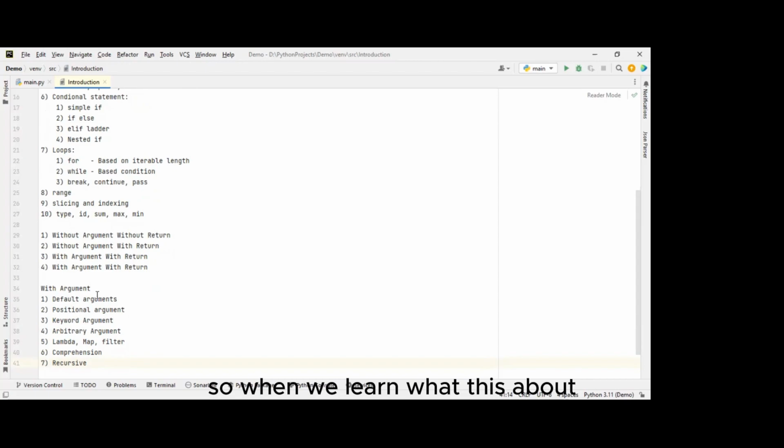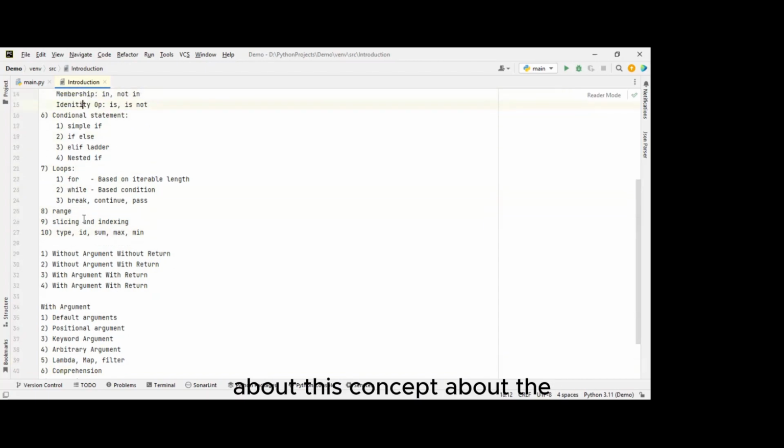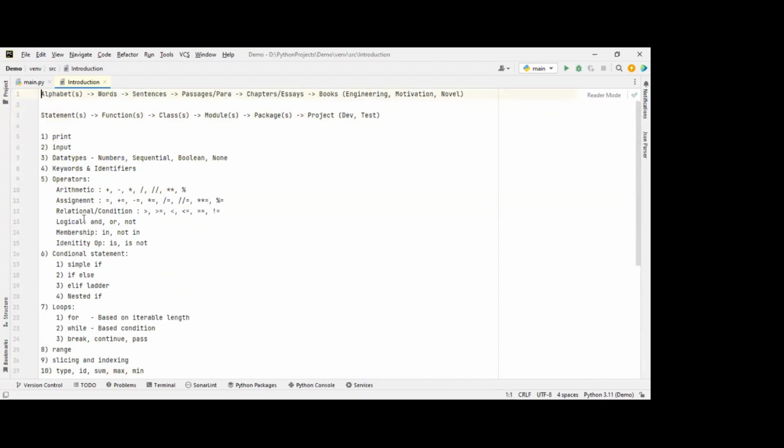When we learn about these concepts, then only we can move on to the classes. In a class, again, we approach the OOPs concepts, like inheritance and encapsulation, and how we can create the class and the object. How to create multiple classes and multiple objects, we can use it. One class object, how we can pass and execute. Likewise, we will learn about the end to end of a class and classes.